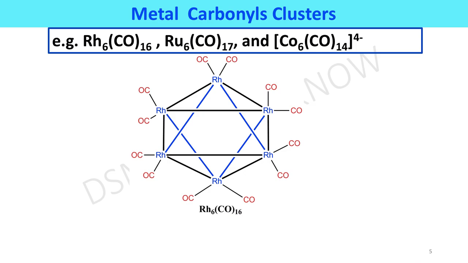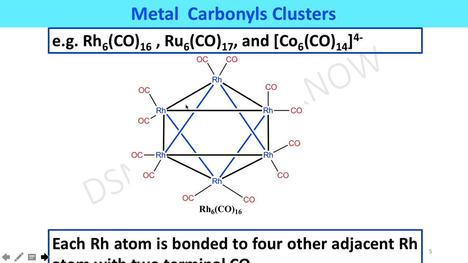Now we try to explain the structure of metal carbonyl clusters which have more than 5 metal atoms. We take as an example the hexanuclear carbonyl cluster Rh6(CO)16. Its structure is given here.